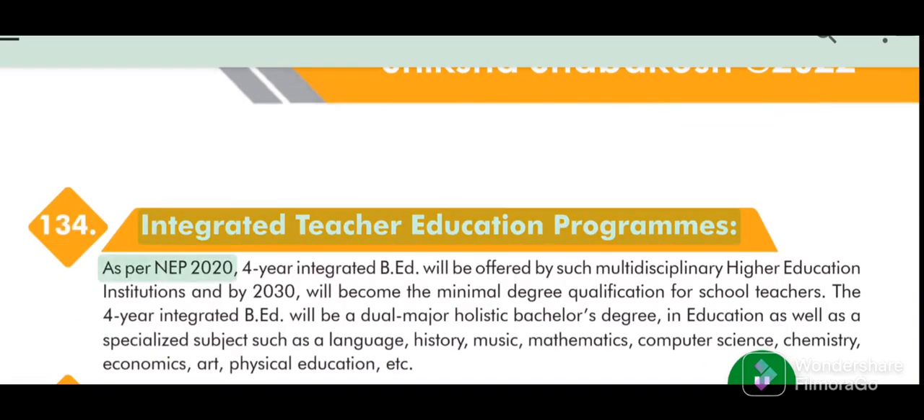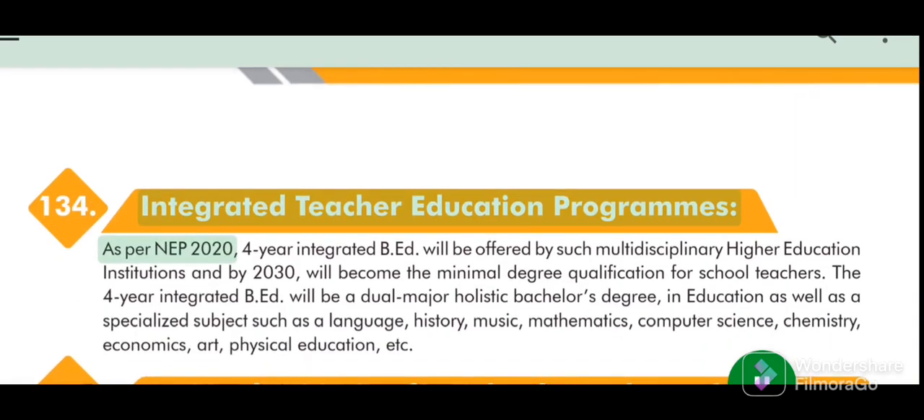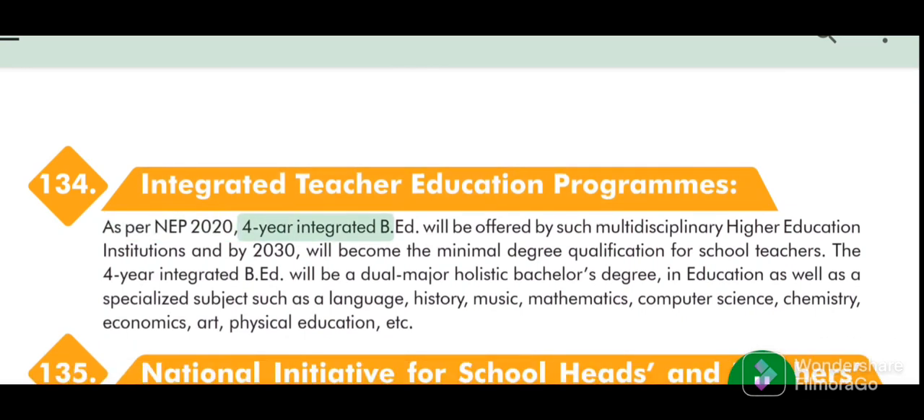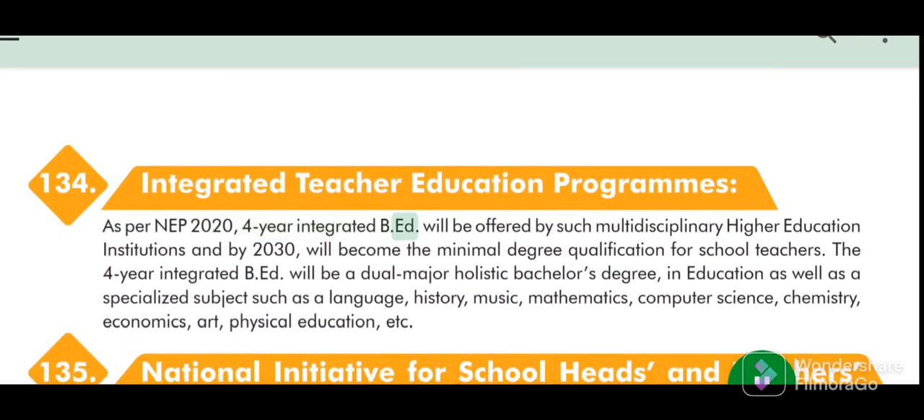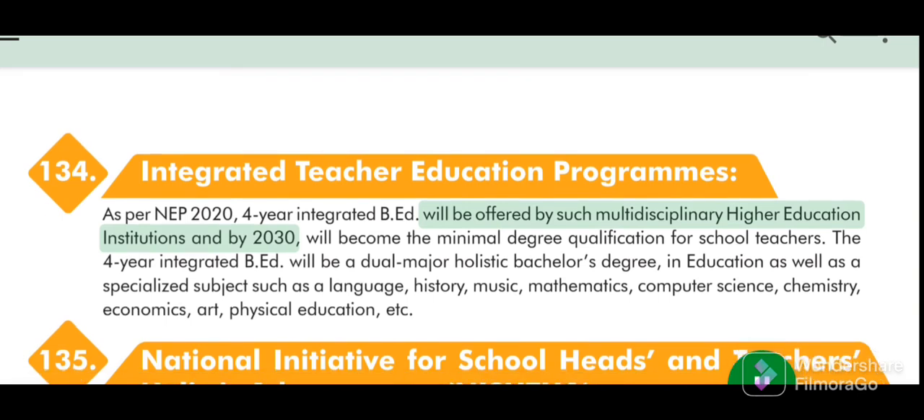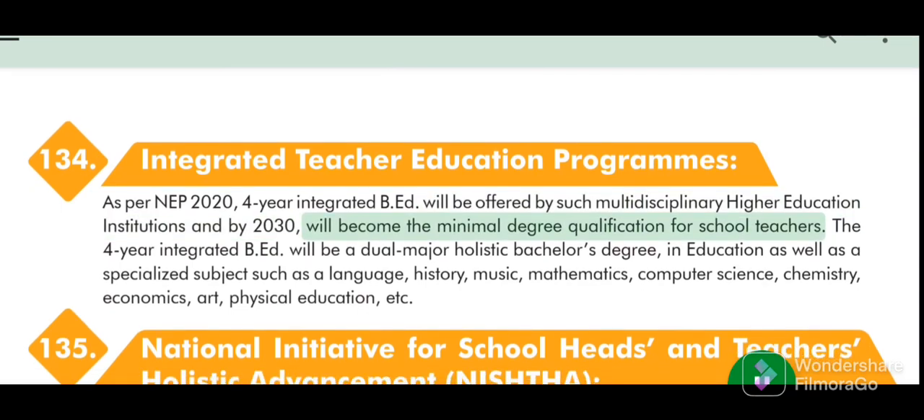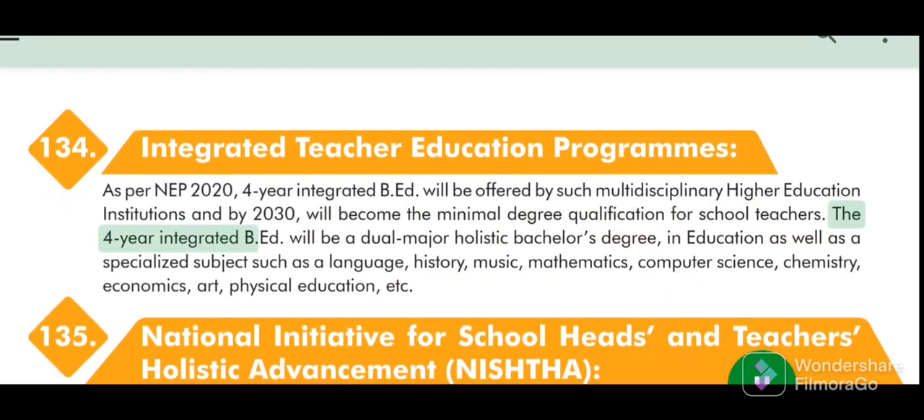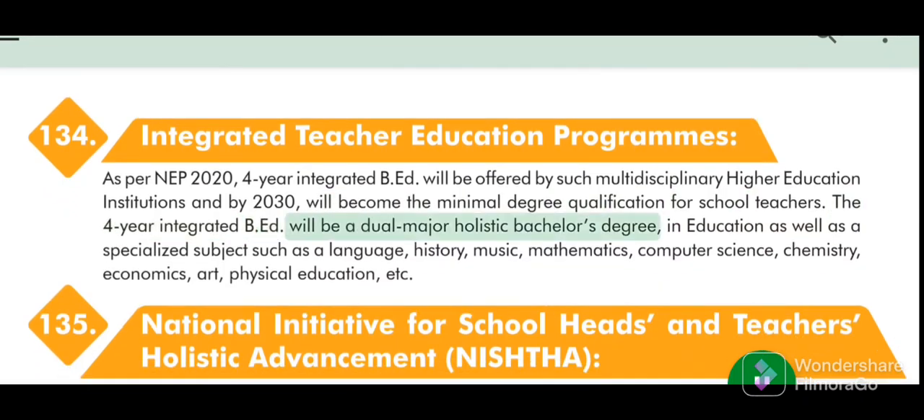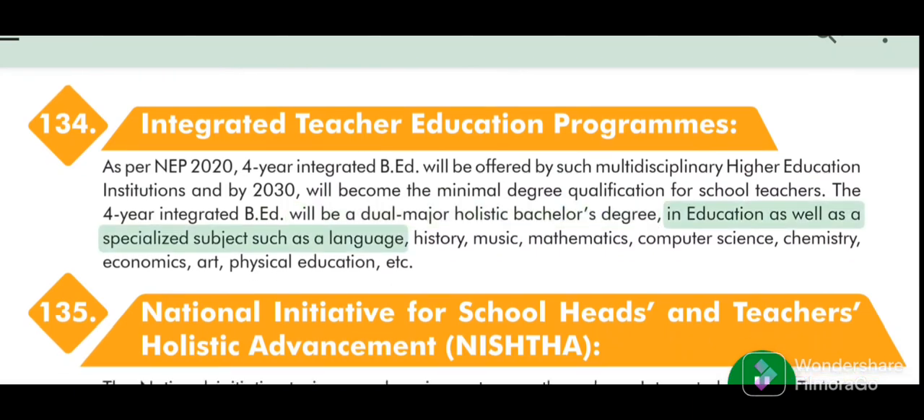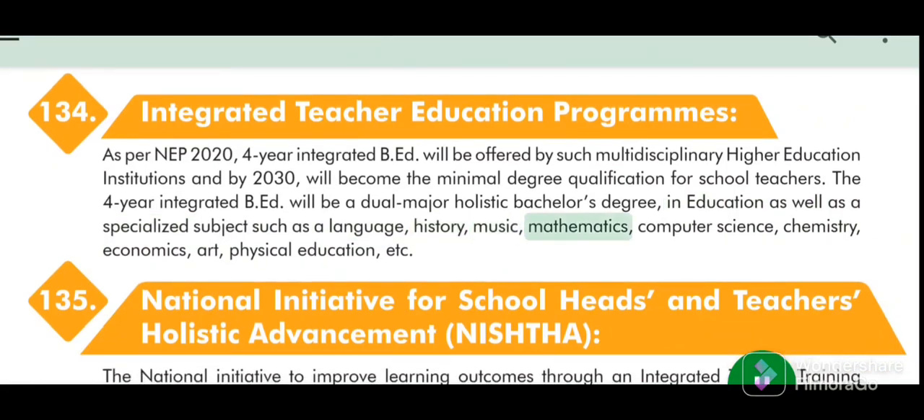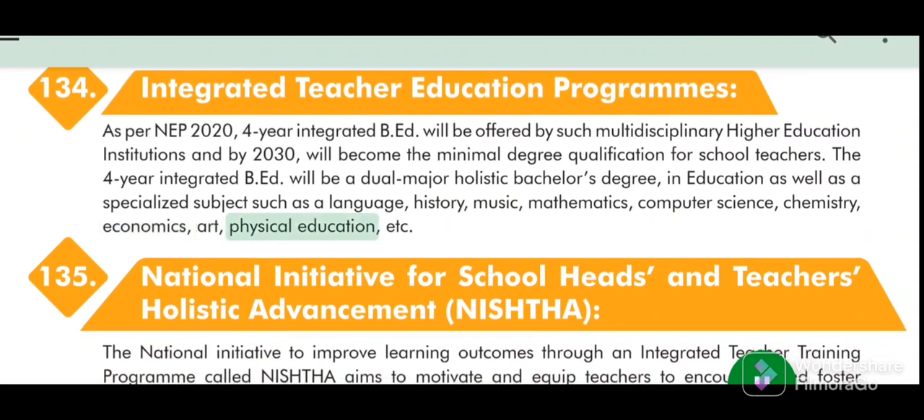134. Integrated Teacher Education Programs. As per NEP 2020, the 4-year Integrated B.Ed. will be offered by such multidisciplinary higher education institutions and by 2030, will become the minimal degree qualification for school teachers. The 4-year Integrated B.Ed. will be a dual major holistic bachelor's degree in education as well as a specialized subject such as a language, history, music, mathematics, computer science, chemistry, economics, art, physical education, etc.